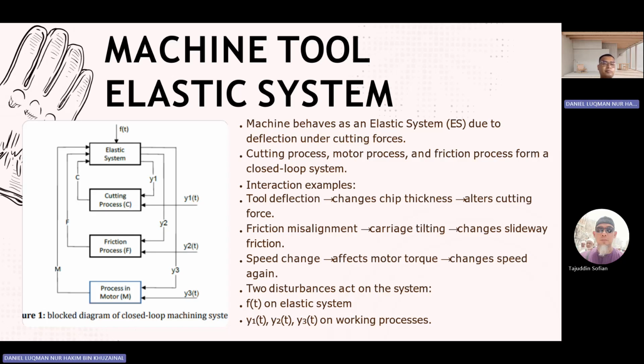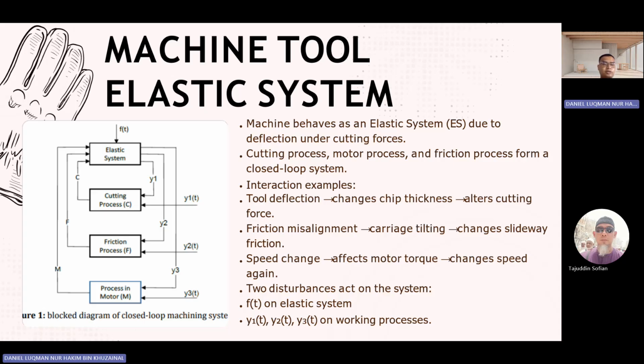First, the machine behaves as an elastic system due to the deflection under cutting force. The cutting process and also the motor process, friction process form a closed loop system. In the interaction example shown in the diagram, the tool deflection changes the chip thickness and also alters the cutting force. The friction misalignment causes tilting, changing sideways friction. And also speed change affects the motor torque and changes speed again.